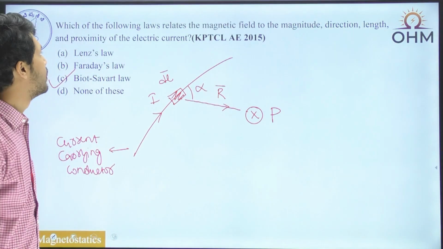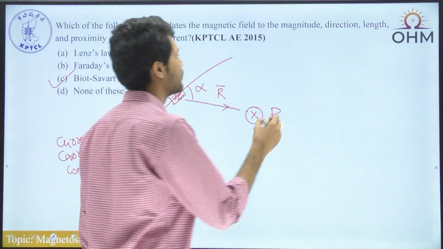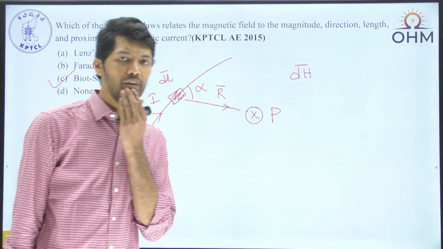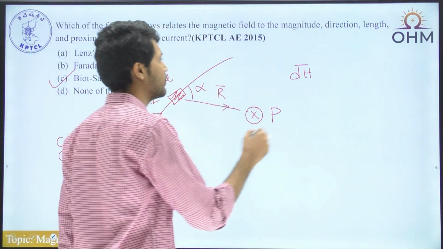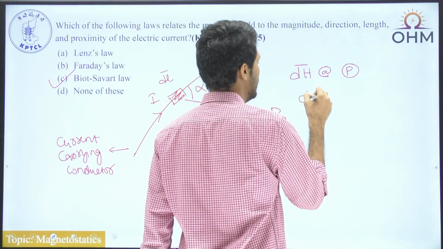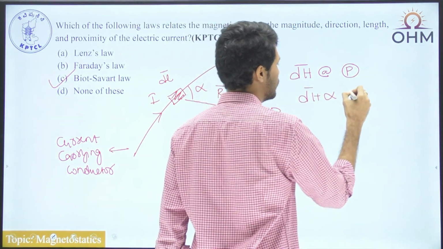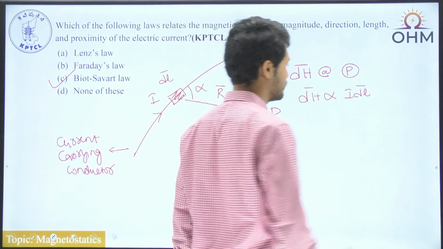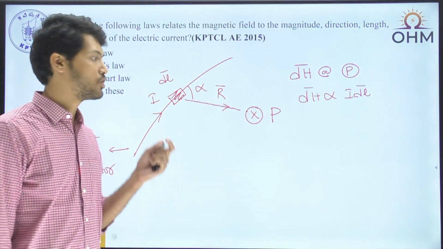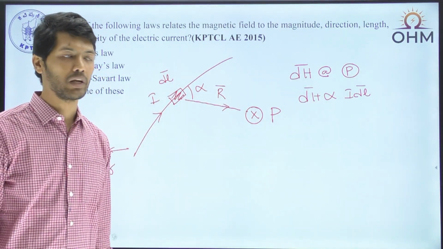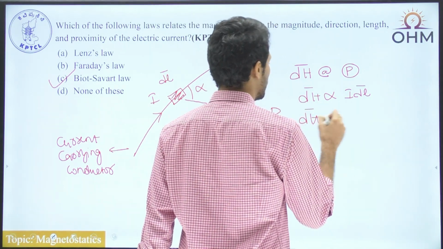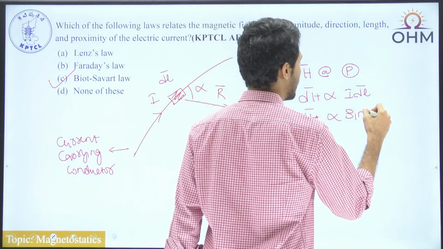In this case, Biot-Savart's law says that dH bar, the differential magnetic field intensity at the point P, is proportional to I dl bar. That is, it is proportional to the length of the conductor as well as the strength of the current flowing through it. And dH bar is proportional to sine of alpha.